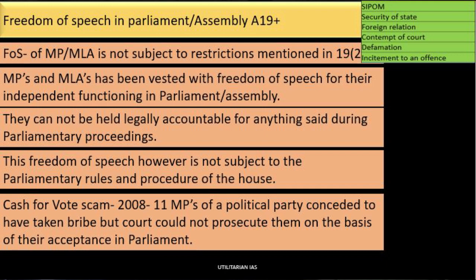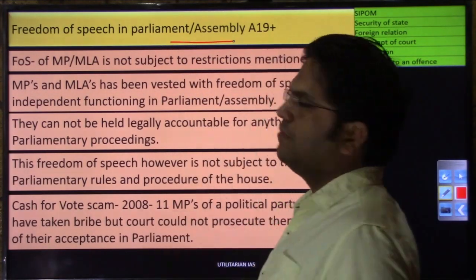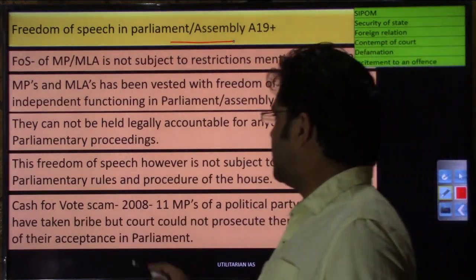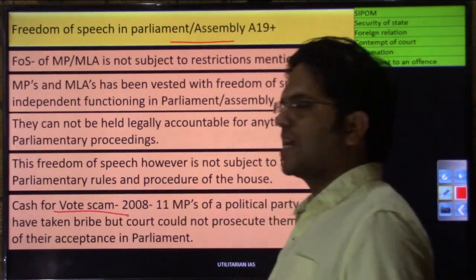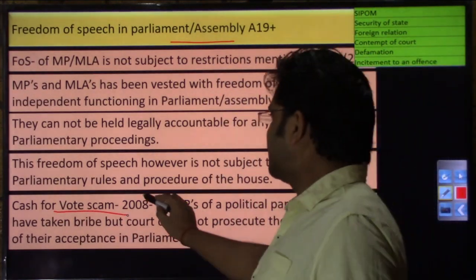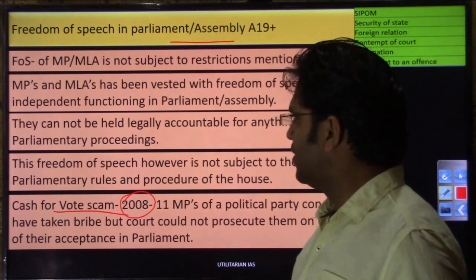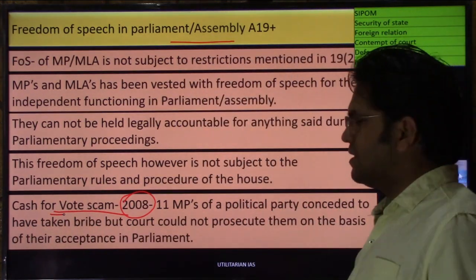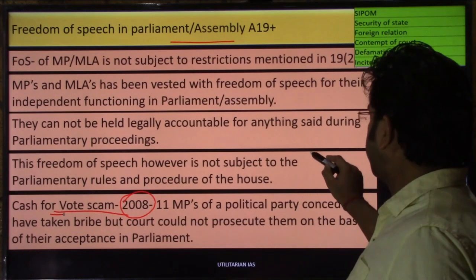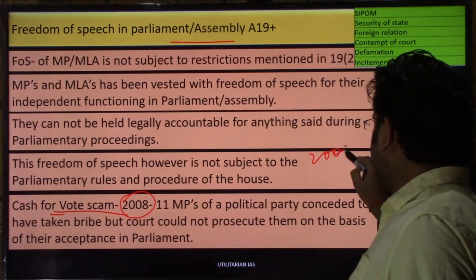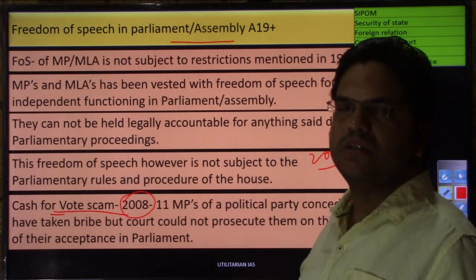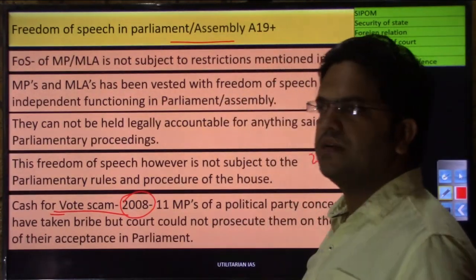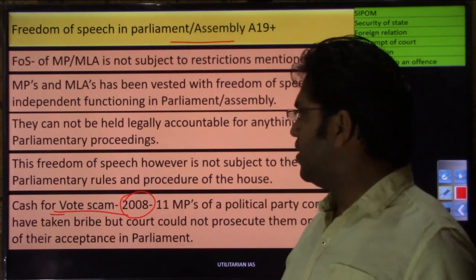The highest limit of this freedom of speech of member of parliament and member of legislative assembly can be gauged by the cash for vote scam that happened in 2008. The meaning of cash for vote is clear, and you can Google this case, because if I start discussing it, it will take time. This happened in 2008, where there were allegations on certain MPs from a regional party belonging to Jharkhand.